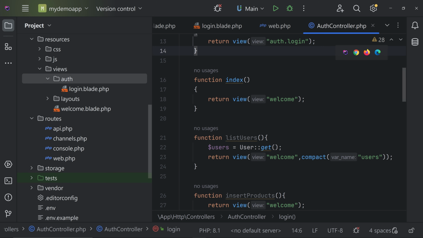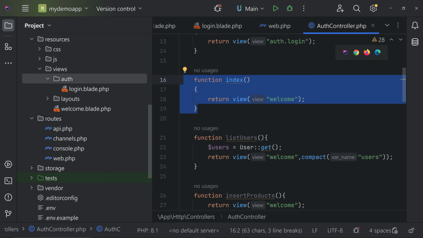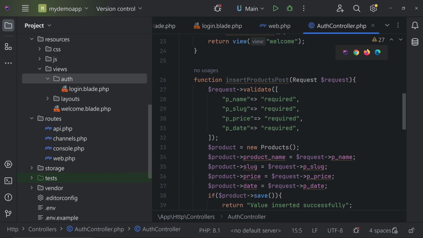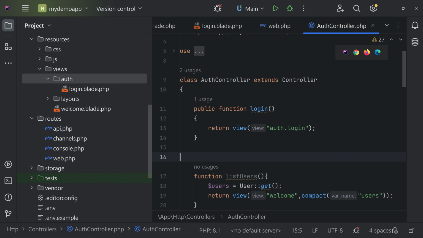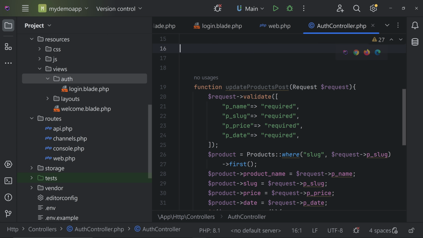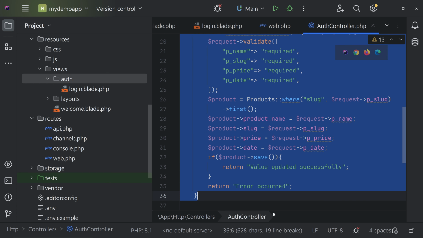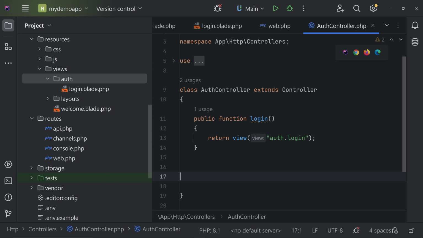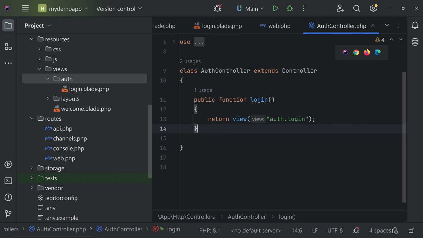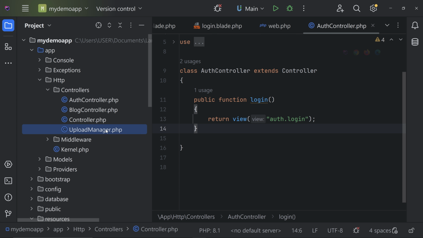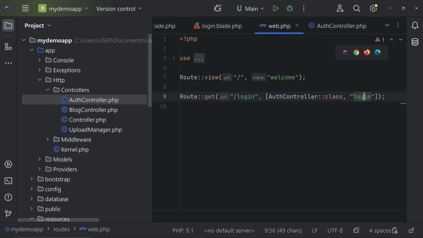And everything else we can remove, this index function, and all these functions are not required anymore. So we created all this to learn for the previous videos. So if you haven't watched all those videos, you can go and watch that from the playlist. So only add this function right now. You don't have to worry about all other controllers. So this is the default one, don't change it. These two we created on previous videos for learning purposes. So just create one controller, the AuthController. Okay, now we have called the login.